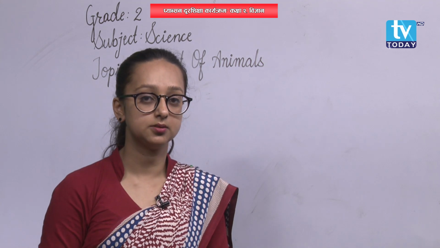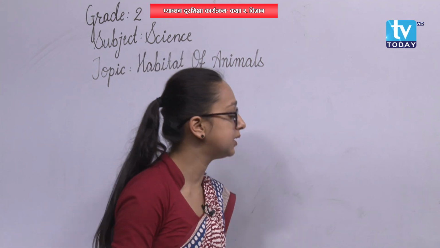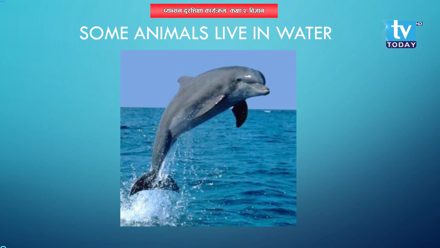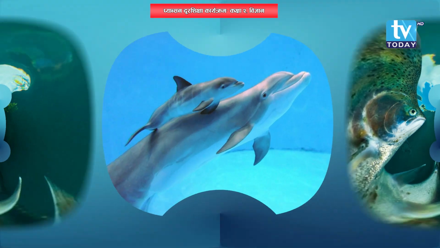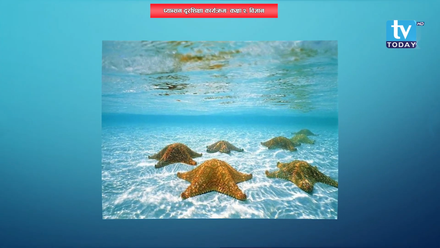Then what that means is, all these aquatic animals live in water. You can also see the pictures here. There is the picture of a dolphin. Similarly, fish, and then whale and starfish.